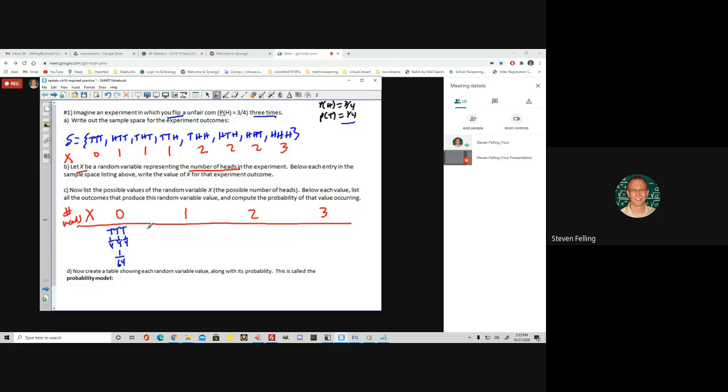You could have heads, tails, tails, or you could have tails, heads, tails, or you could have tails, tails, heads, right? All right, so the probability of heads is 3/4. Tails is 1/4. Tails is 1/4, and you'd multiply that. And then because it's or is add, we can add the probability of this second case, right? 1/4 chance of tails, 3/4 chance of heads, 1/4 chance of tails.